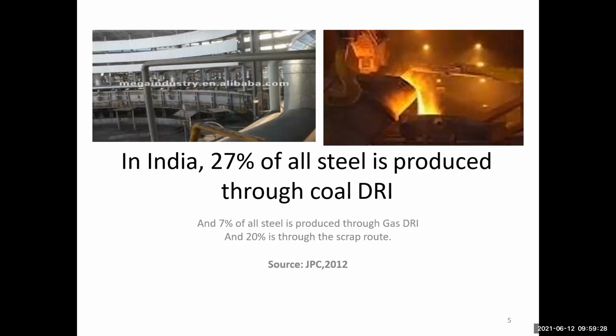This is about the use of DRI. DRI is like coal. In your Jharkhand, in the Chandwa block, a lot of DRI coal is available.